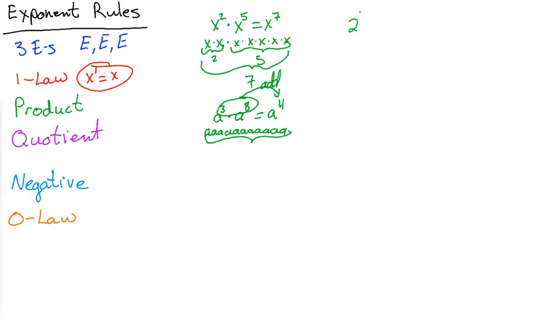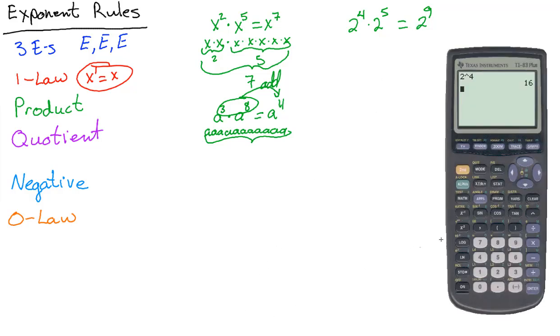If we took 2 to the fourth power times 2 to the fifth power, that should equal, if this rule holds, 2 to the ninth. Notice it's not 4 to the ninth. This is counting up how many 2's we have, so 9 is the number of 2's you have. Let's see if that actually works.